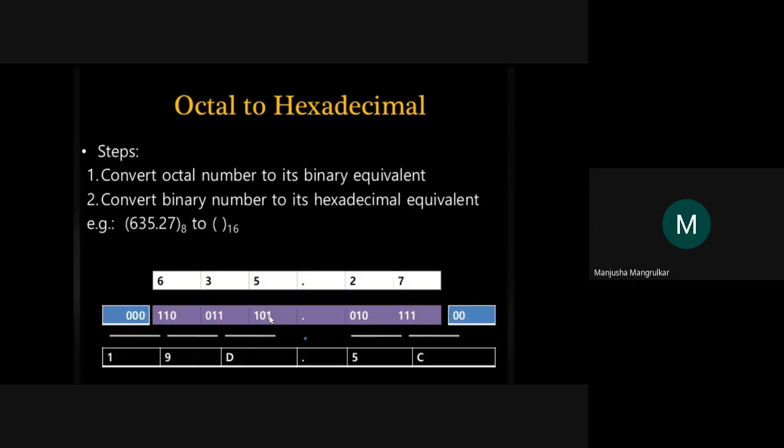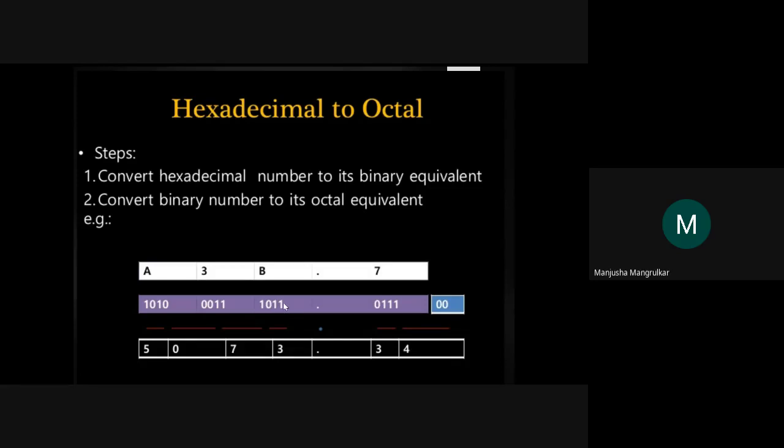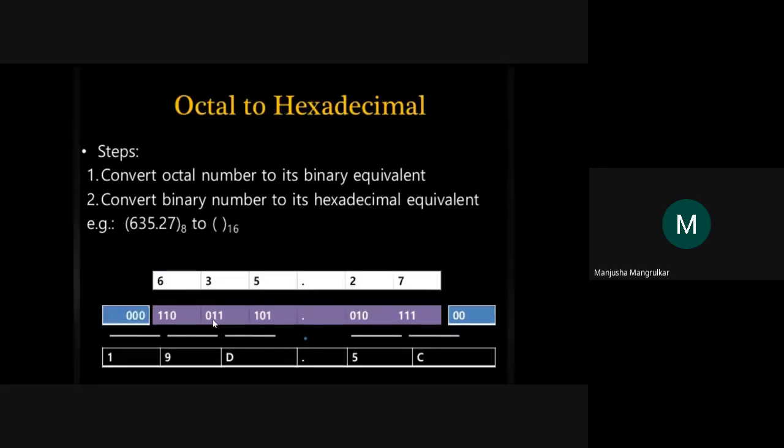Now the representation: 1101 represents D. The next number is 1001, it represents 9. The next number is 0001, it represents 1. Here 0101 represents 5. 1100 represents C.